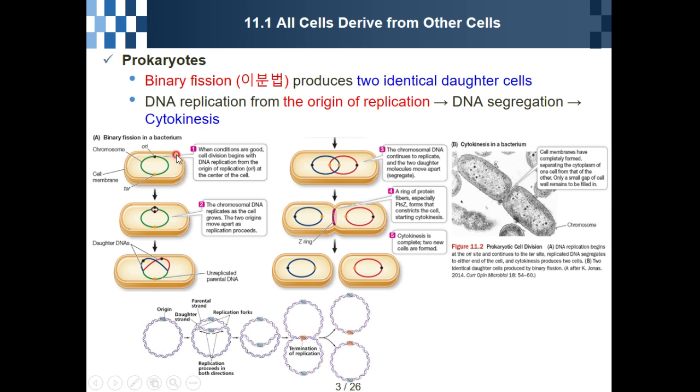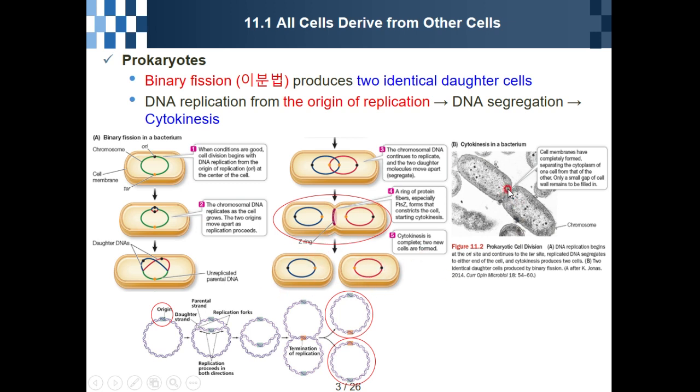During binary fission, DNA replication starts from the origin of replication. After that, they make the replication fork. Finally, the DNA is segregated like this. They make two identical DNAs. Finally, cytokinesis also happens. One cell divided by fission, cytokinesis. After that, it will make two cells, like this.